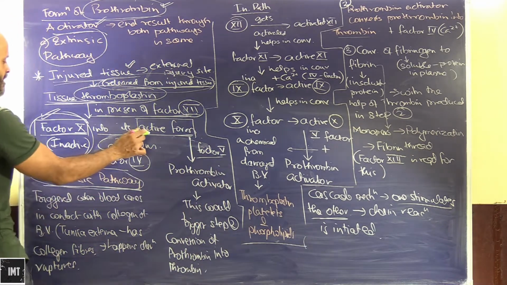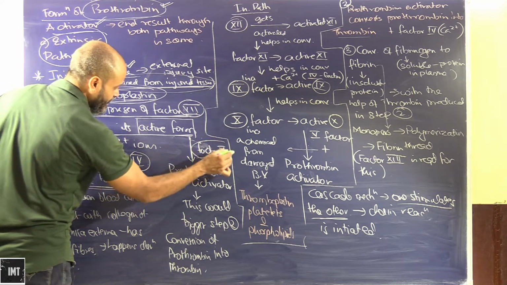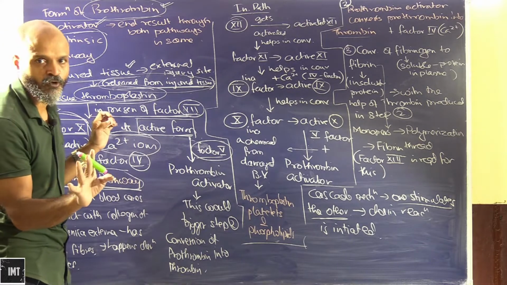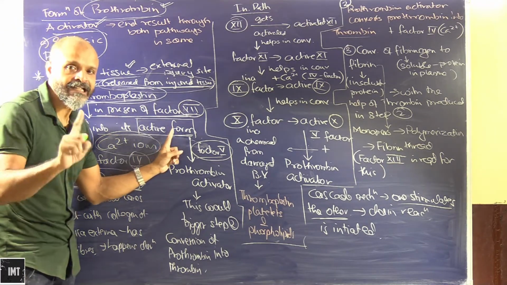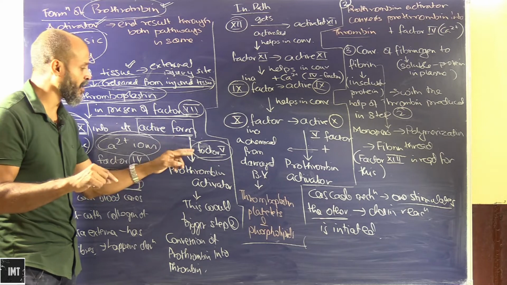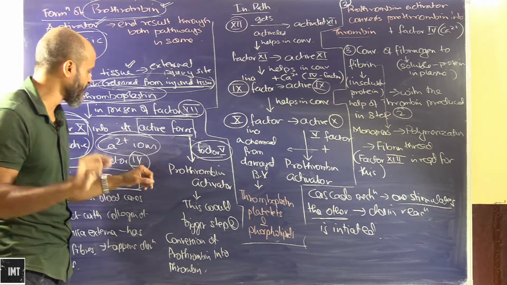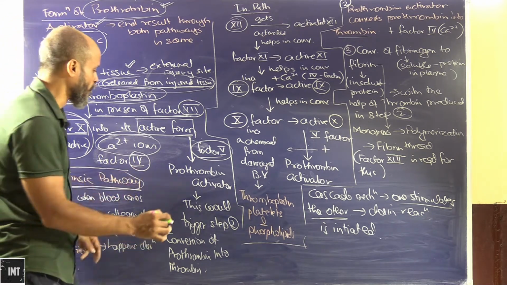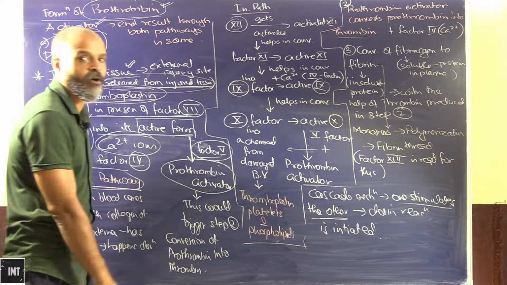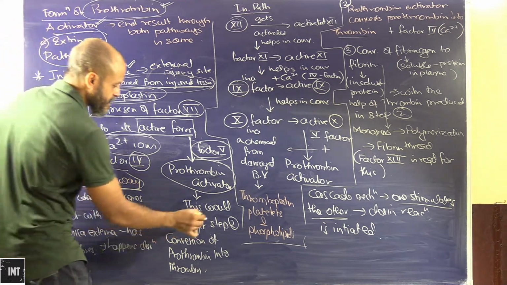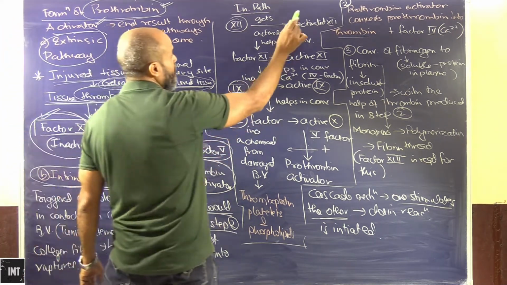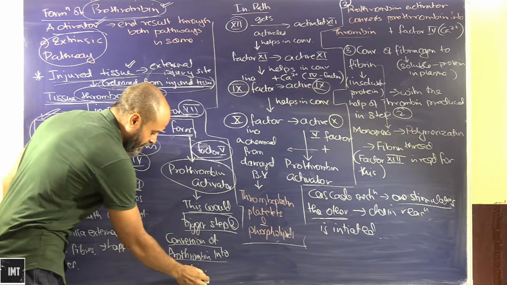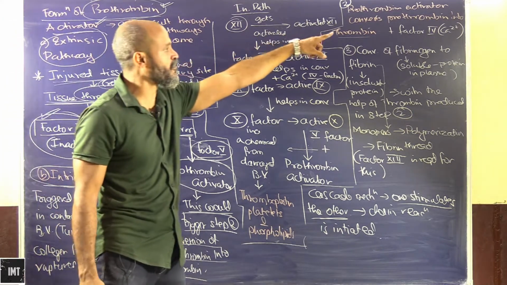Now this activated factor X, in the presence of factor V and calcium ions, which are also known as factor IV, gets converted into prothrombin activator. This step would trigger step number 2, which we are going to discuss: the conversion of prothrombin into thrombin.